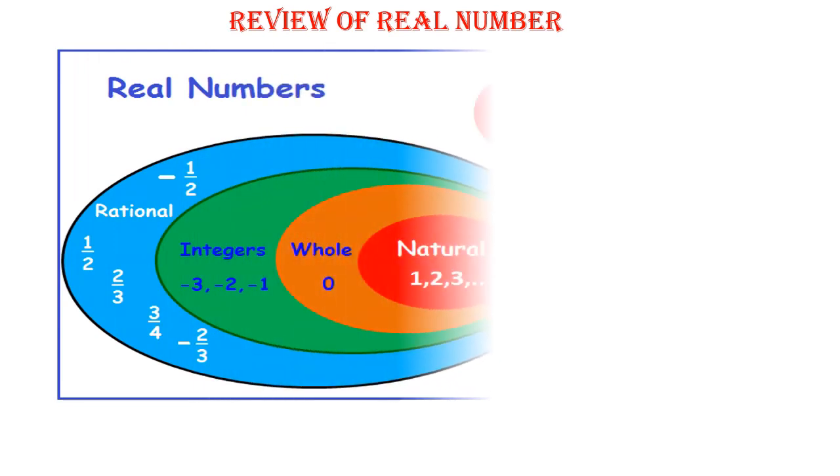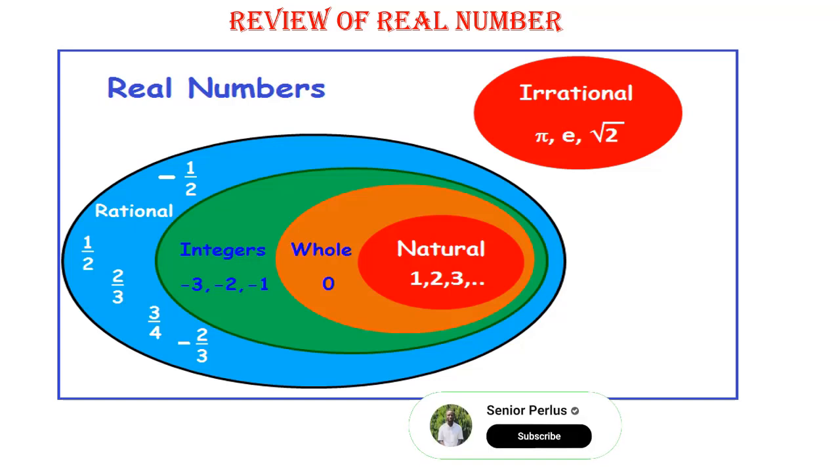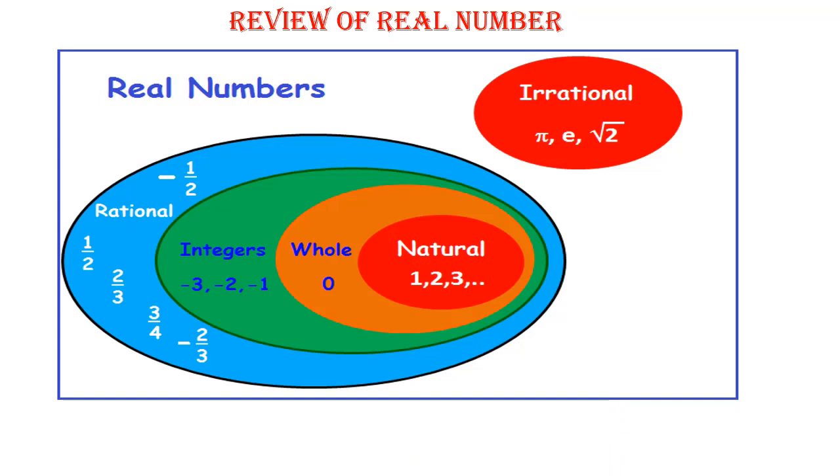Real numbers. We did real numbers at the basic level. This is not the first time doing real numbers. And we said we have two types of real numbers, that is rational numbers and irrational numbers. Here, our main focus will be on irrational numbers. And we said an irrational number is a number that is non-terminating, non-recurring. Real numbers can terminate, they can what? Recur. But irrational numbers are non-terminating and non-recurring.